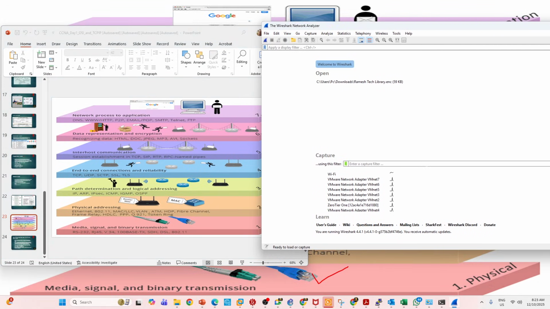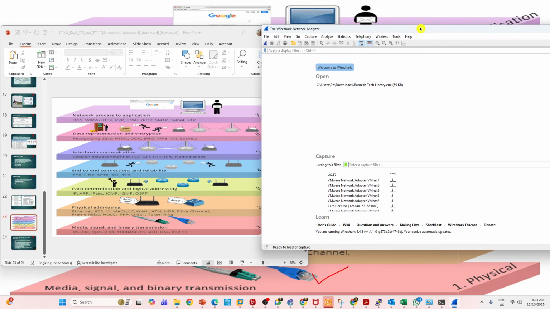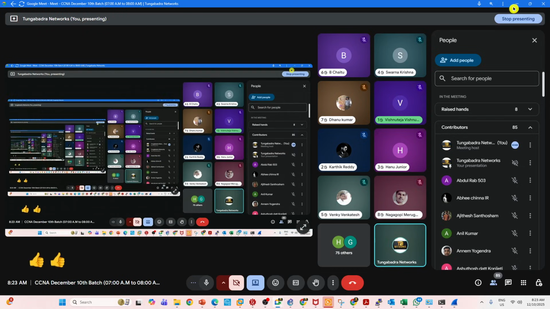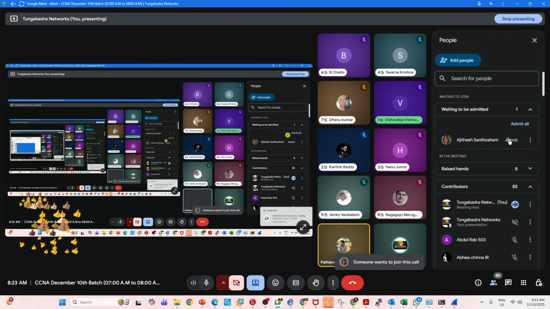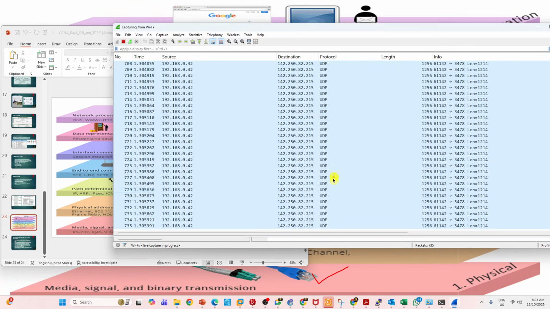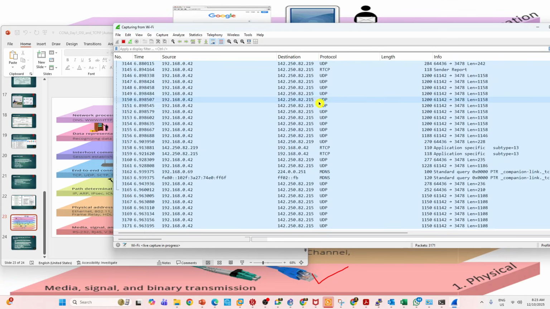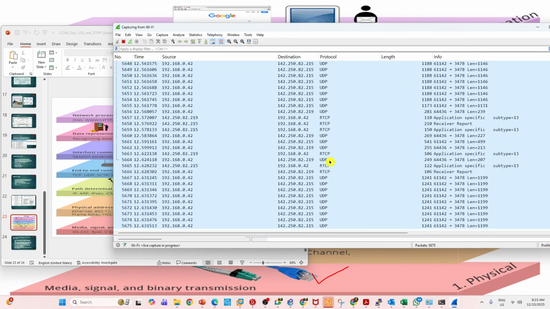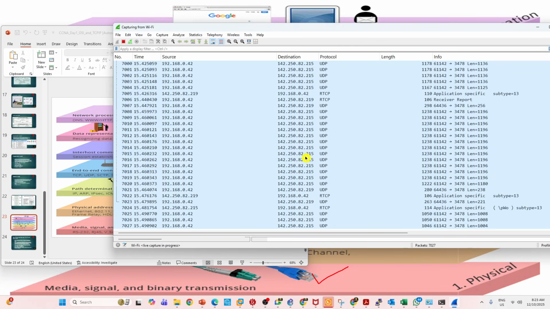Now see here. I'm using Wi-Fi, right? See, I'm doing packet capture. What do you mean by packet capture? How exactly internet is coming into the backend, that is what packet capture is. Okay, can you hear me? Look at this Wi-Fi. This is very important. Now I'm accessing the internet through Wi-Fi. See, I'm doing a packet capture on Wi-Fi. See the data. Look at this data. You see UDP, right? The UDP is most, because that is my voice. The real-time data is carried by UDP. You see 142.250.82.215.